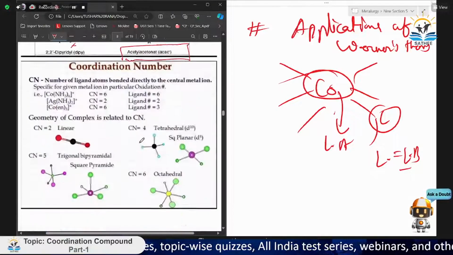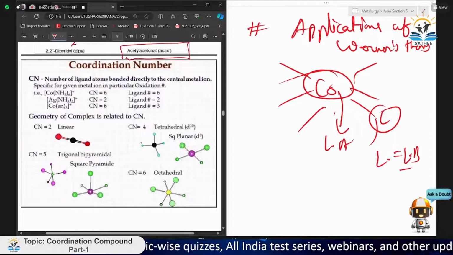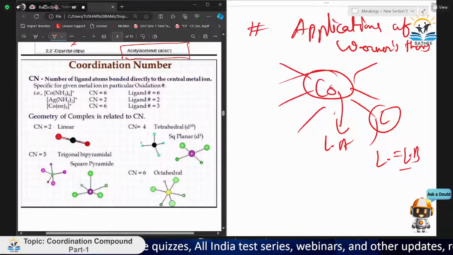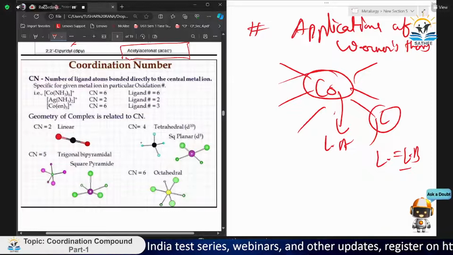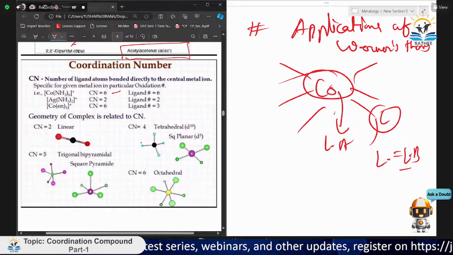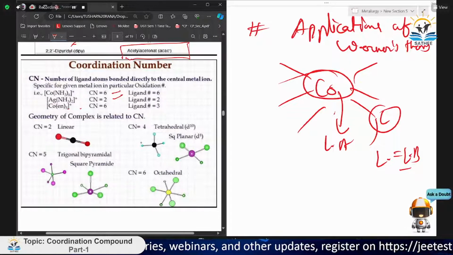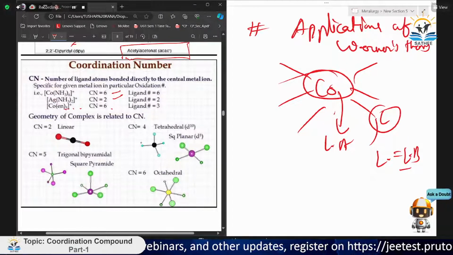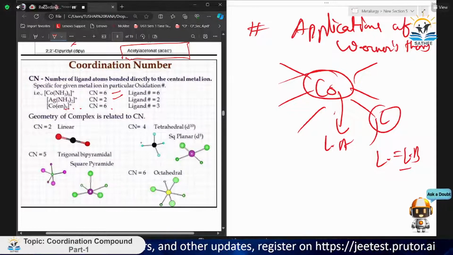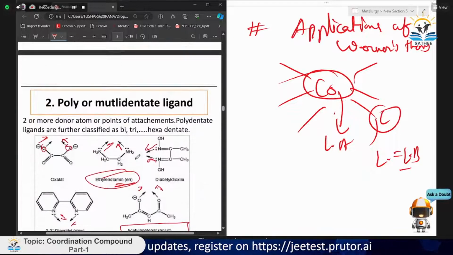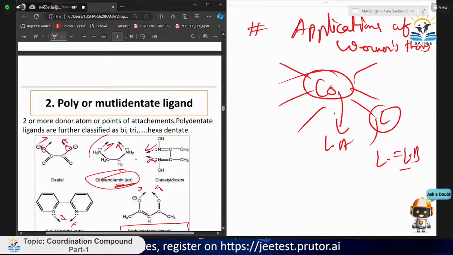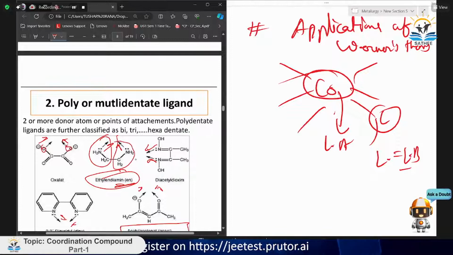Now, coordination number, I also discussed this. The number of ligand atoms bonded directly to the central atom is called the coordination number. For Co(NH3)6 it is 6. This is [Co(en)3]. Why does it come to 6? Because en contains two donor atoms, en is a bidentate ligand. See here, this is en. This is one compound, this is one compound, so it can be connected in these two ways.